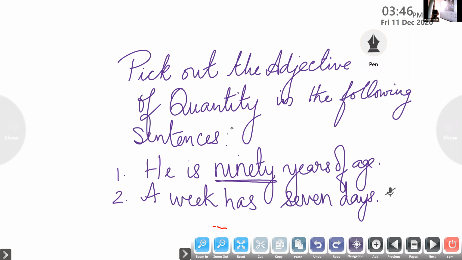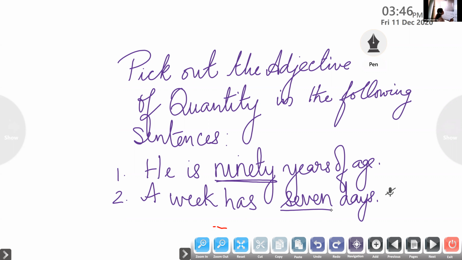Which is the adjective of quantity? I told you, adjective of quantity tells about how many or how much. Here the number is exactly given, 7. So which is the adjective of quantity here? 7, yes. How many means it tells us about the number, like 1, 2, 3, 4, 5. How much means it tells about the quantity of a thing. Not an exact number, but how much it is, the amount of the thing.